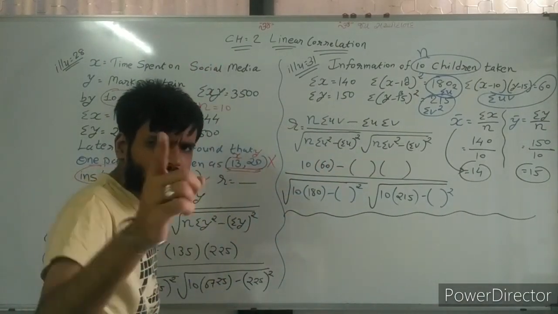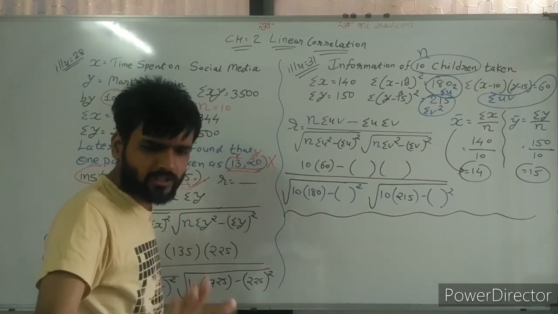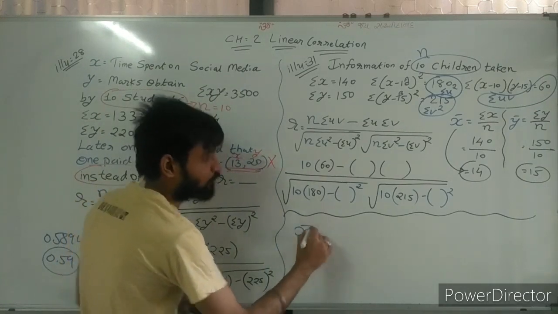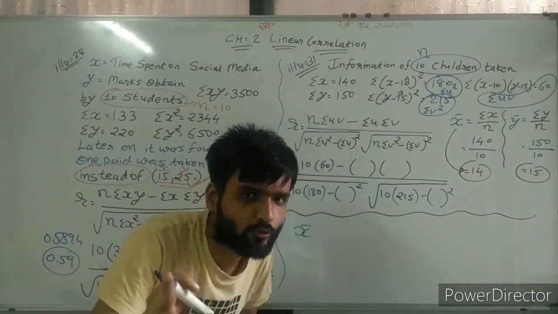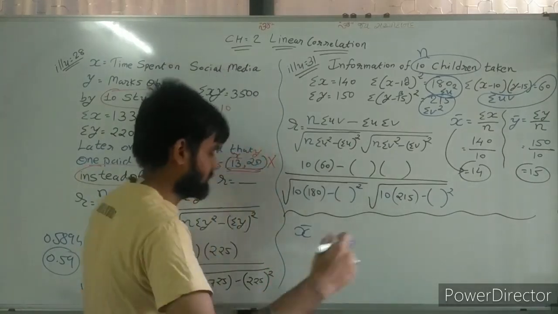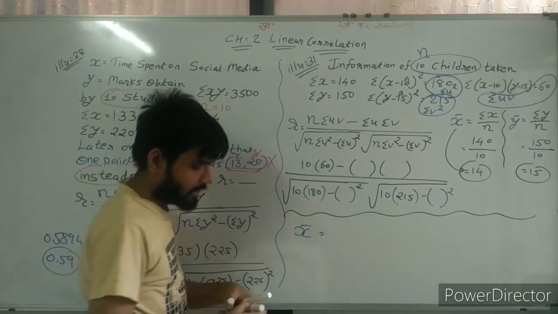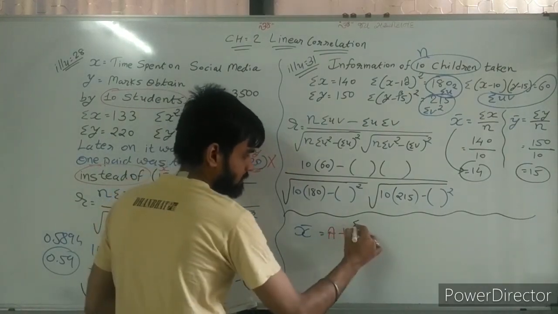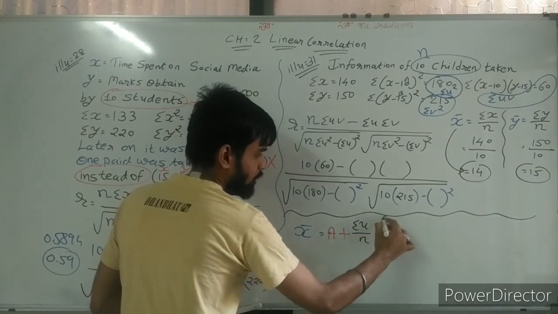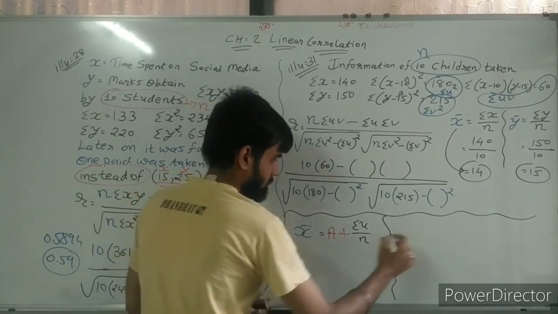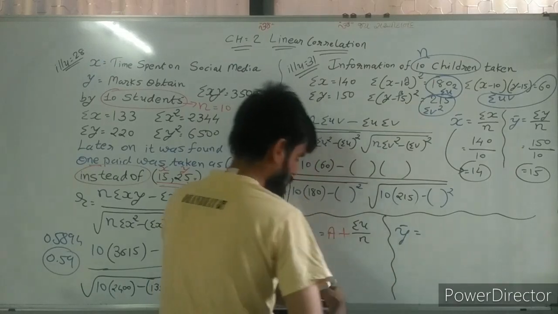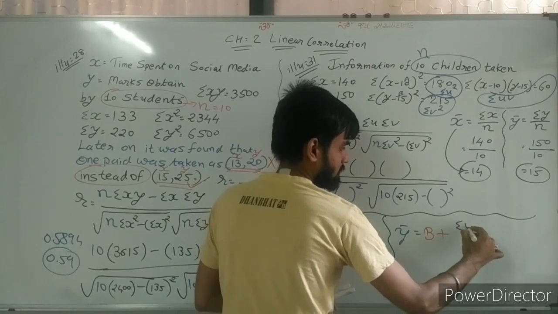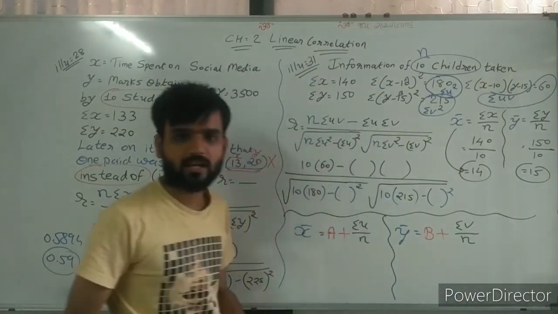And this is the last topic which I need to explain in this chapter. Formula of x bar we know, sigma x upon n. Next formula: x bar is equal to A plus sigma u upon n. Y bar is equal to B plus sigma v upon n.